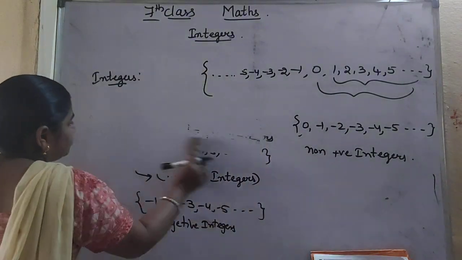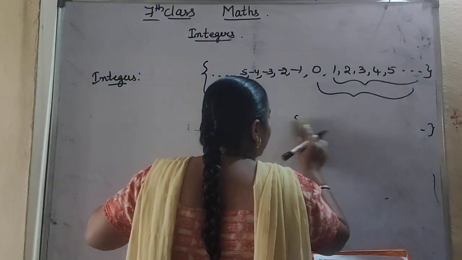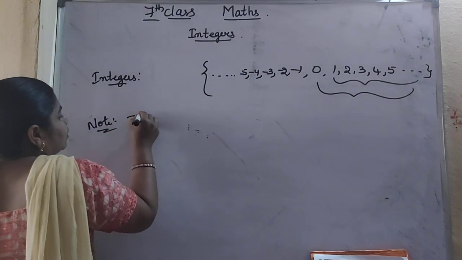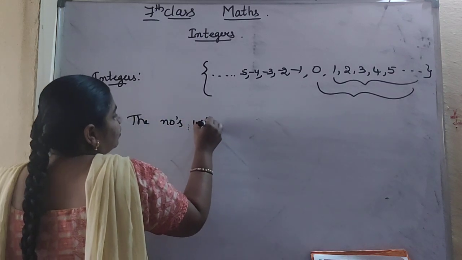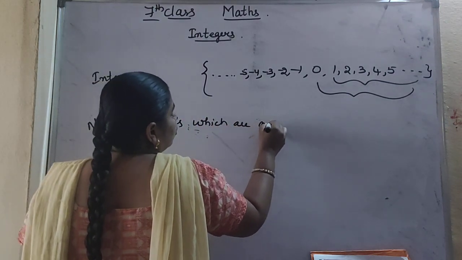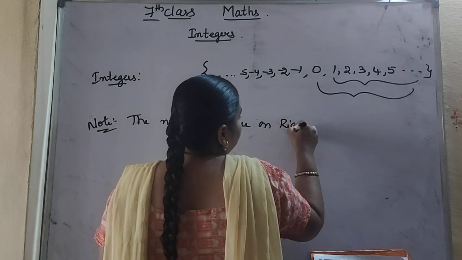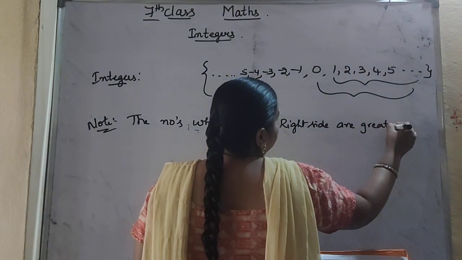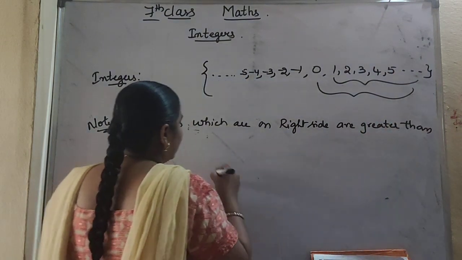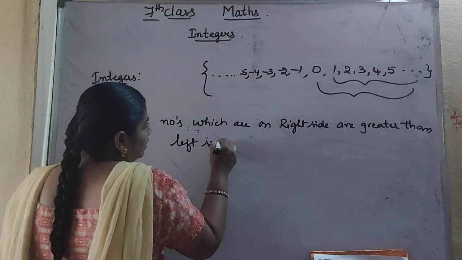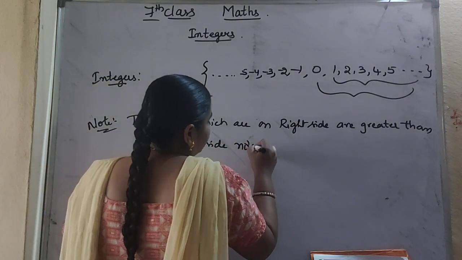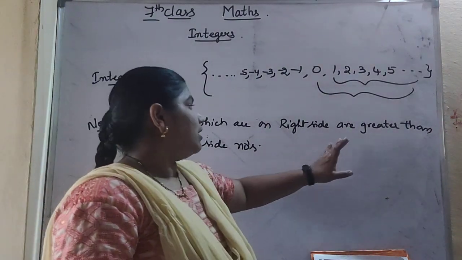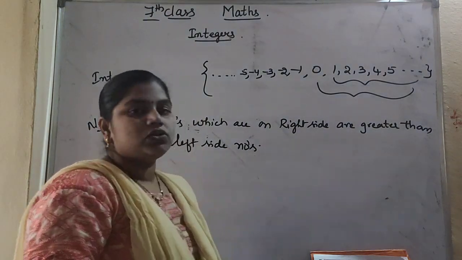So note here, the numbers which are lying on right side are greater than the left side numbers. So what is the note point here? The numbers which are on right side are greater than the numbers which lie on left side.